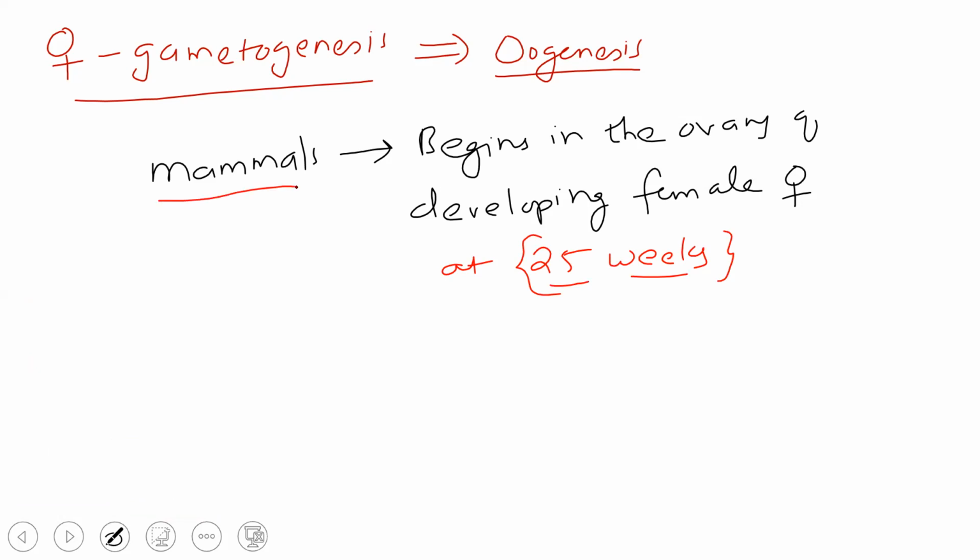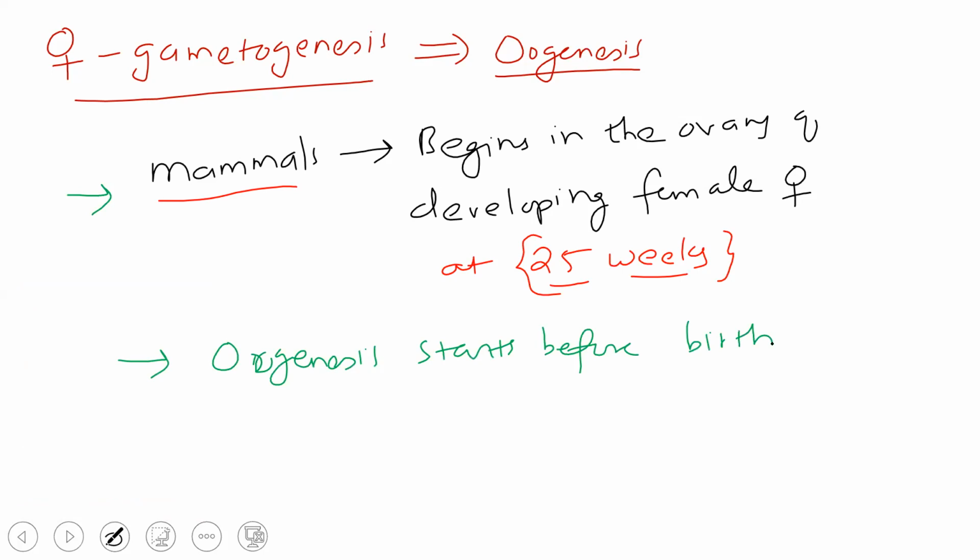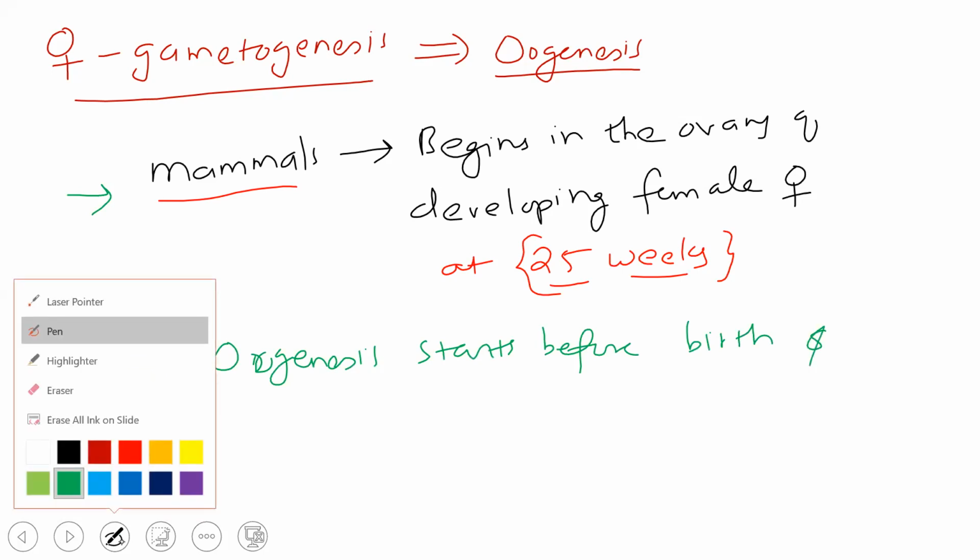So it can be said that in women, oogenesis starts before birth, and it is completed only if, at an adult stage, at any stage, the woman's egg is fertilized.